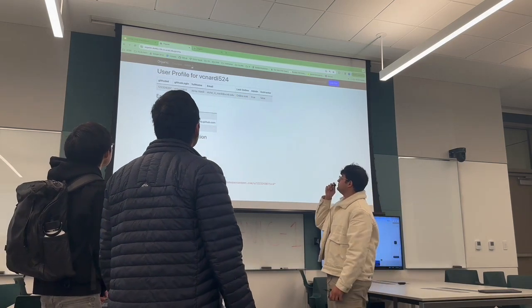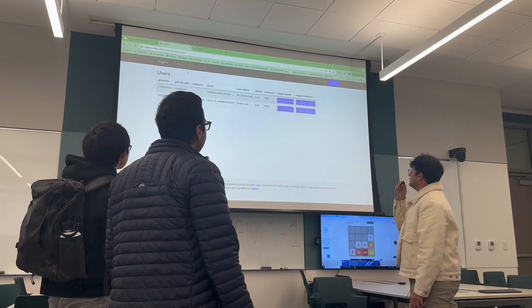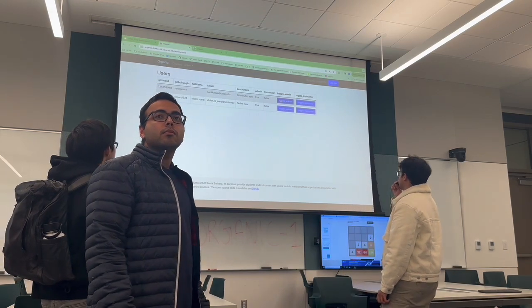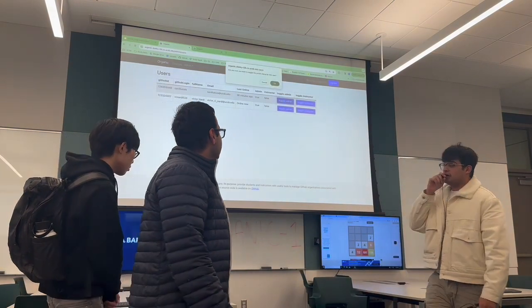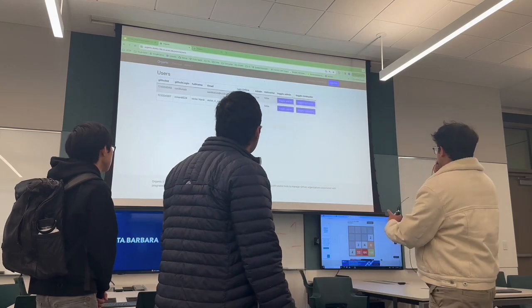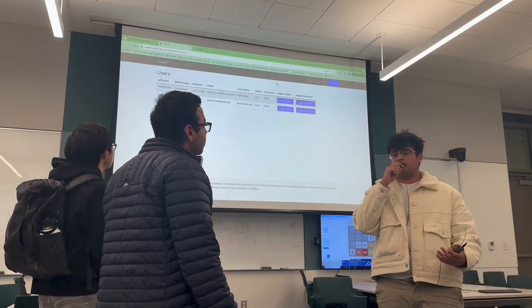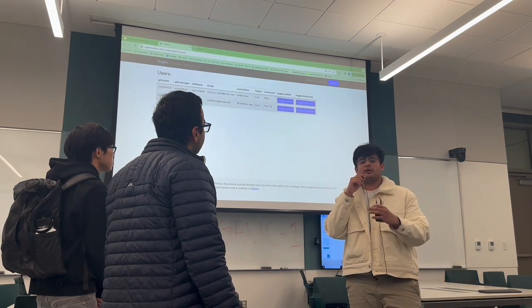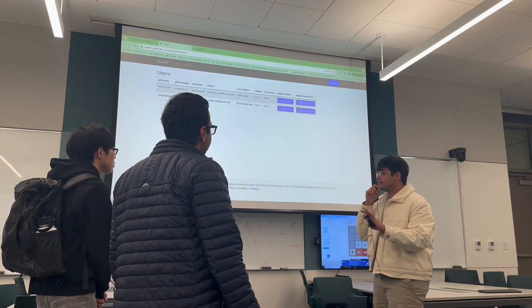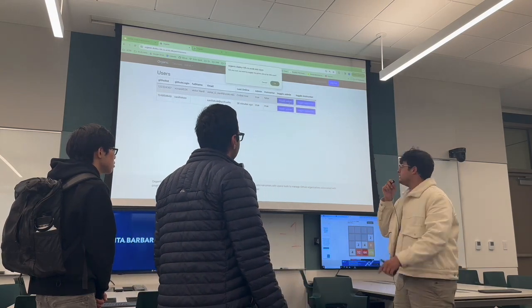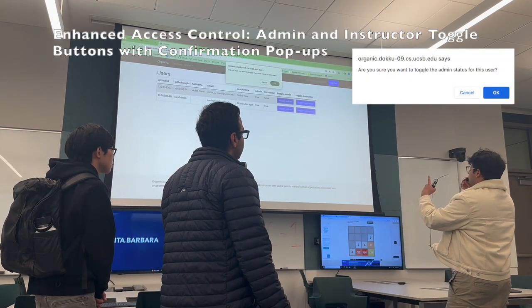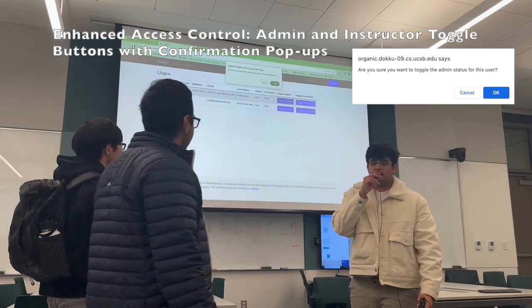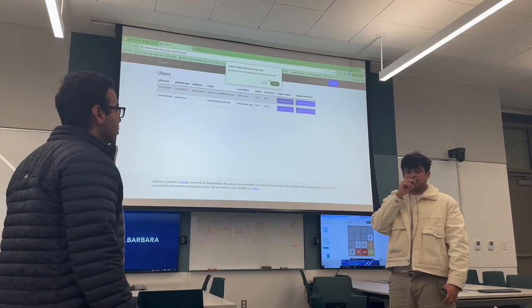If you go to admin, users, here you would see that Sanal Kadula has admin access, he doesn't have instructor access, but for some we have toggle admin and toggle instructor. Sometimes we can just click that and toggle our admin status off, and once admin status is gone, it's gone. You cannot get it back unless someone else puts you in. So that's why we added this pop-up to confirm if they really want to switch their admin access off. And now we are mostly done with the front end.